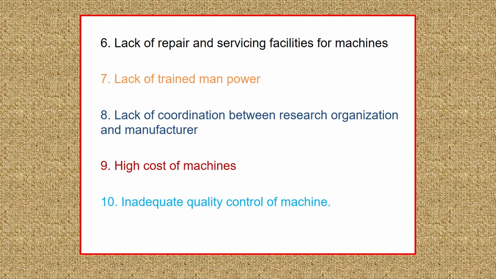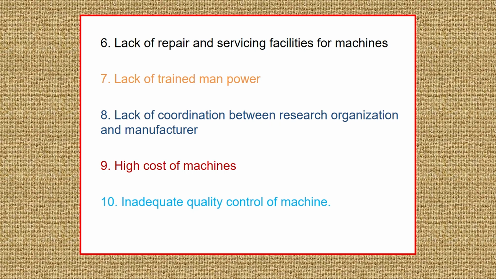There is a lack of coordination between research organizations and manufacturers. There are many government organizations, it may be central universities, state agriculture universities, Indian Council of Agricultural Research institutes, or some other NGOs, who are working on developing new machines or modifying existing machines to suit current agriculture. But those developed and modified machines are not coming to reality because of less coordination between the researchers and the manufacturers.